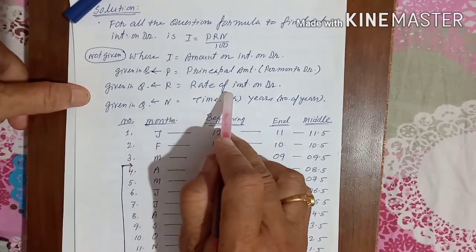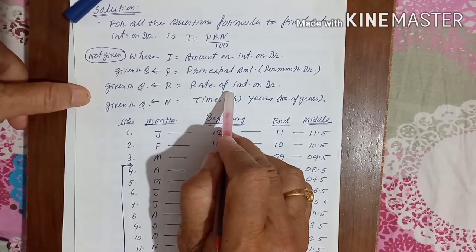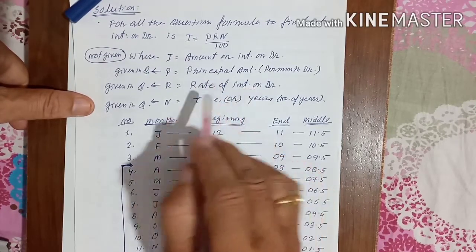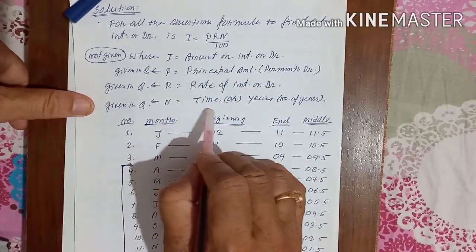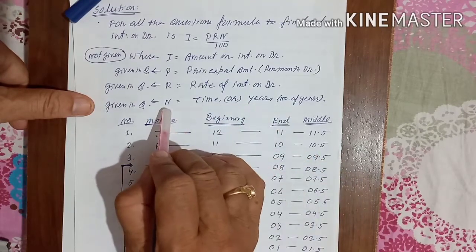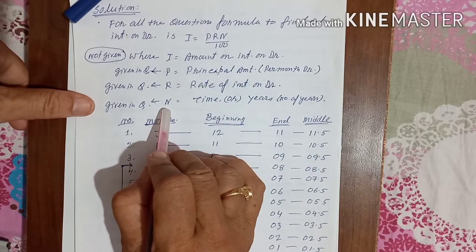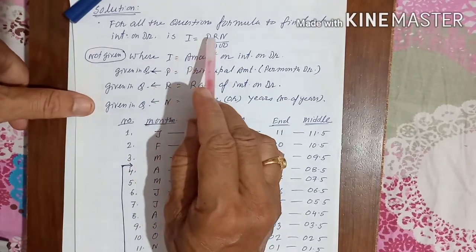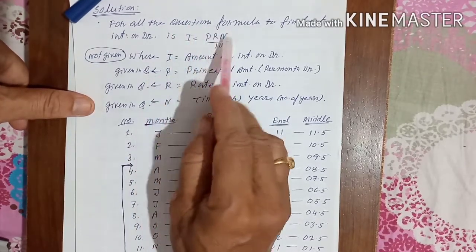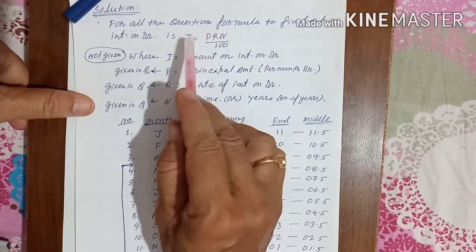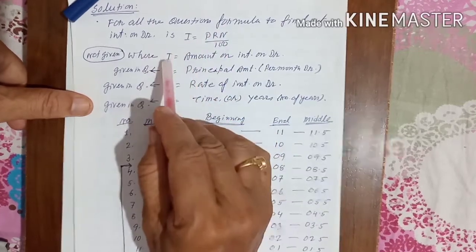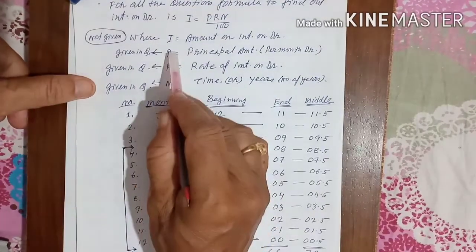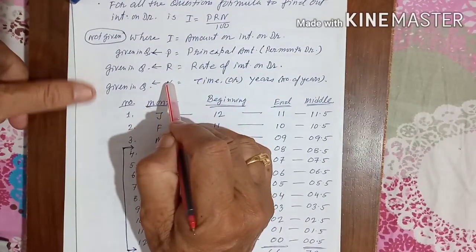The rate of interest will be given in the questions. The principal amount also will be given in the questions. And time, that is the number of years, which is indicated by N, will also be given in the questions. Here you see 1, 2, 3, 4. Out of these 4, 3 will be given, 1 you have to calculate. So we are going to calculate interest, and P, R, N are already given in the questions.